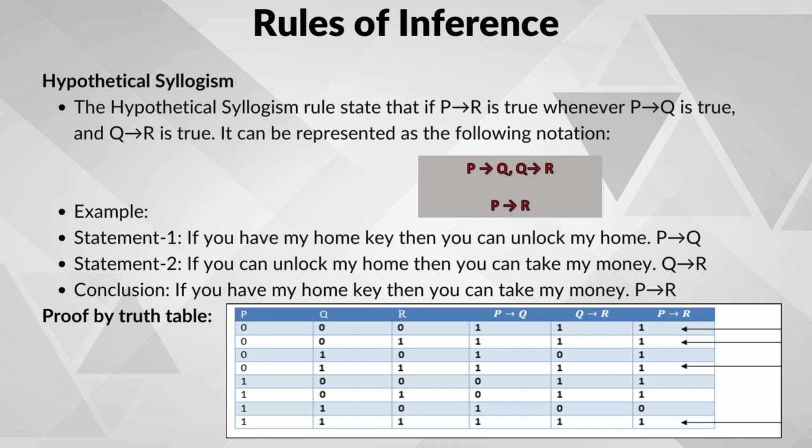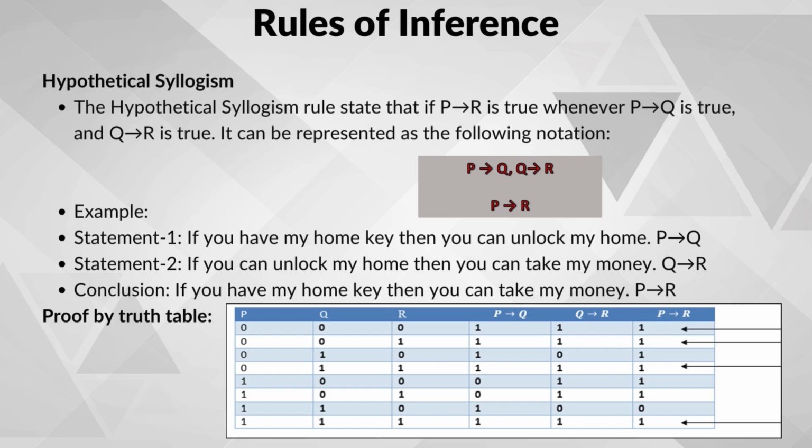Then we can say that if the first thing happens, then the last thing R will also happen. We can say that P implies Q, Q implies R, and from this we can draw the conclusion P implies R. Let us see this with a real life example. If you have my home key, then you can unlock my home, P implies Q, where P is you have my home key, Q is you can unlock my home. Then the second is, if you can unlock my home, which is Q, then you can take my money, which is R. So, Q implies R.